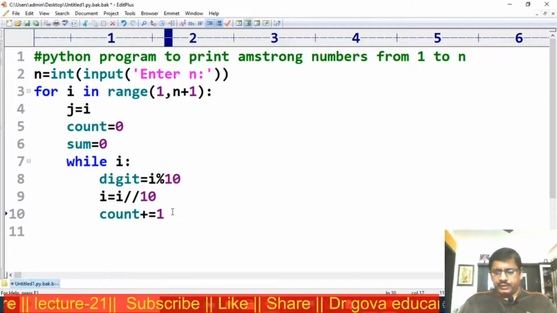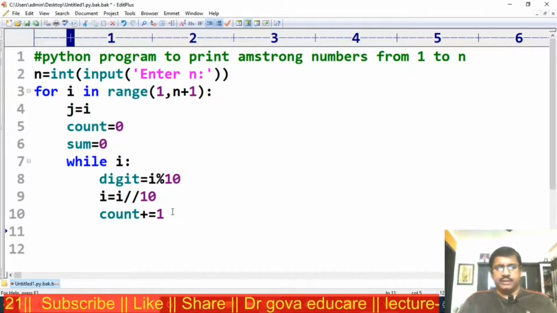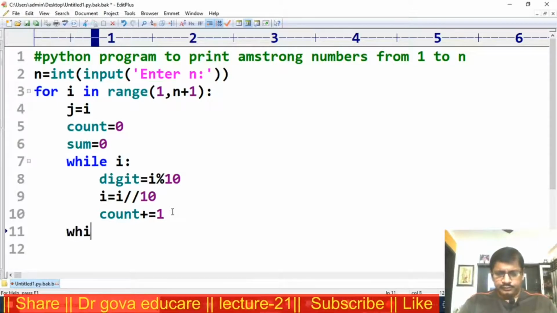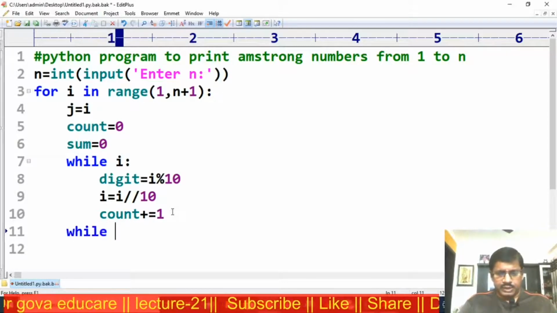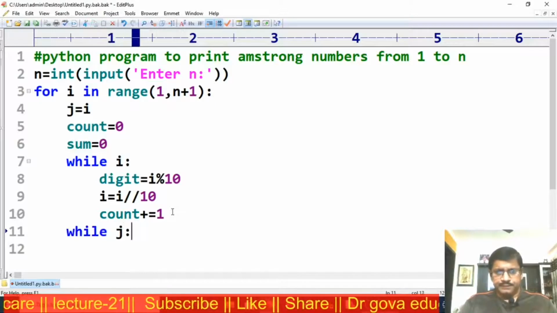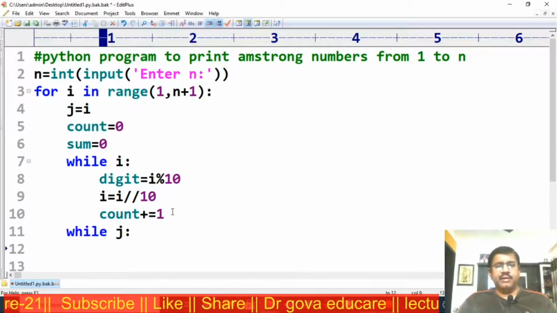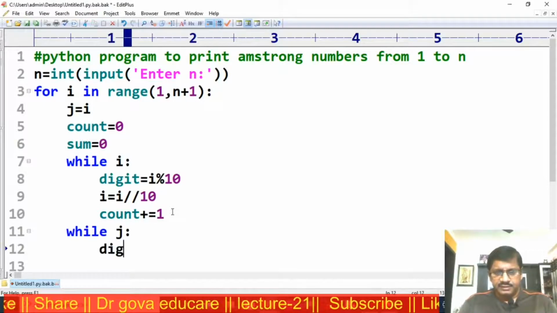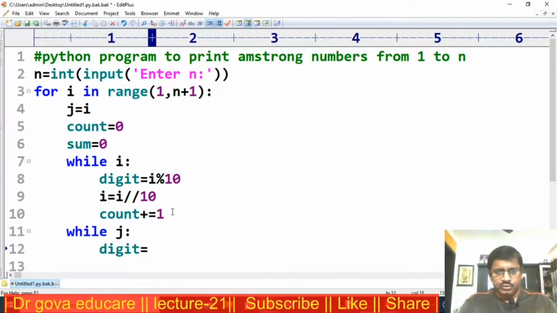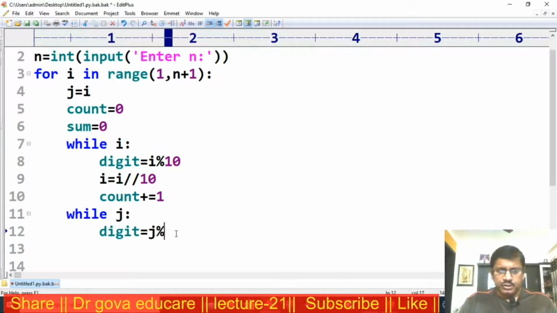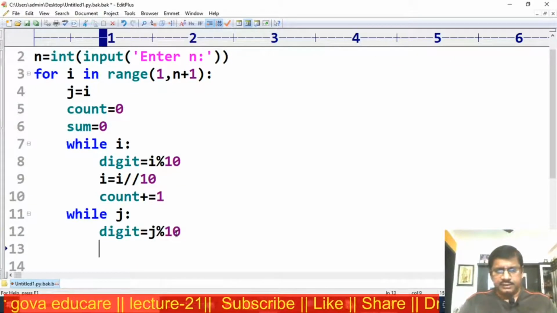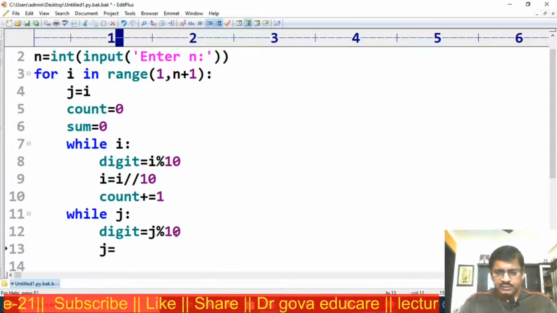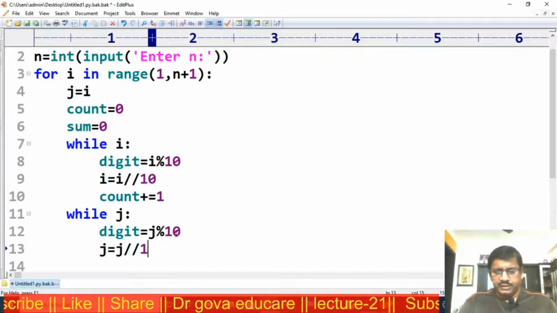Next, I want to calculate the powers, while j. Again, I am separating the digit. Digit is equal to j modulo division with 10. J is equal to j floor division with 10.